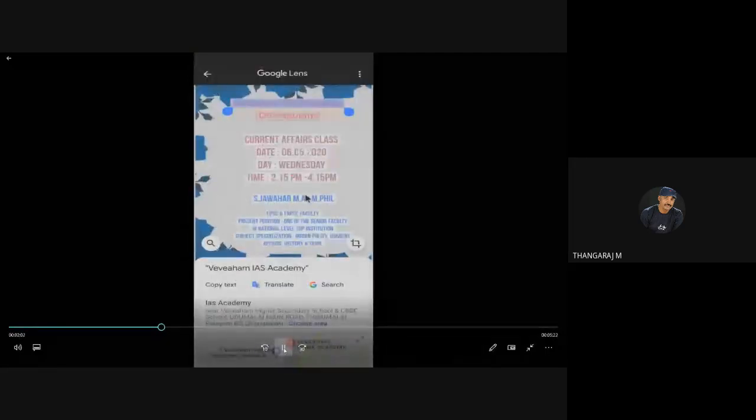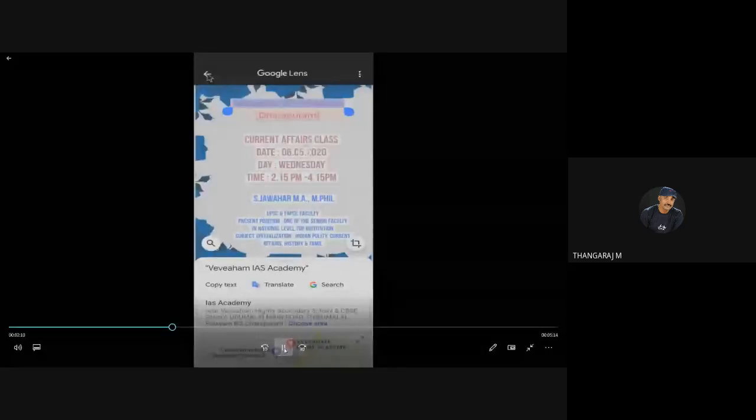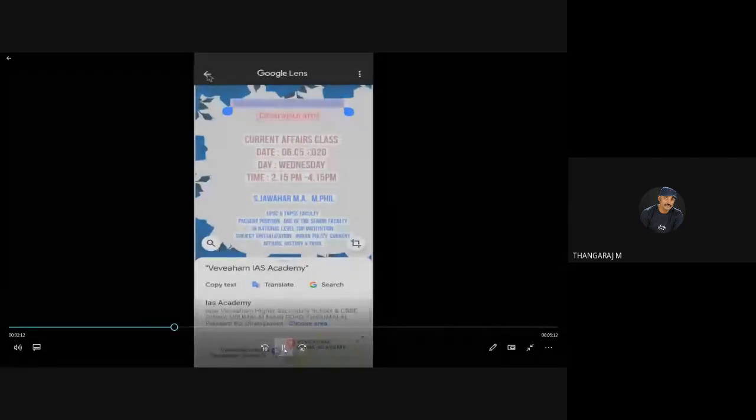Next, we can easily search for a sentence in a book. I'll take a book and scan it.